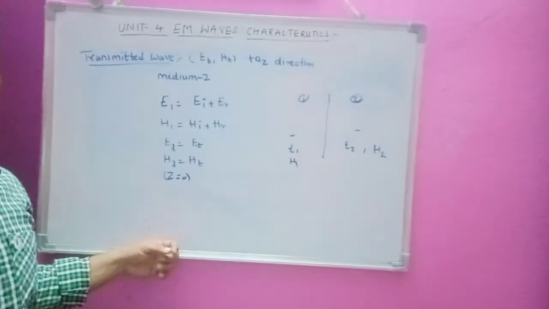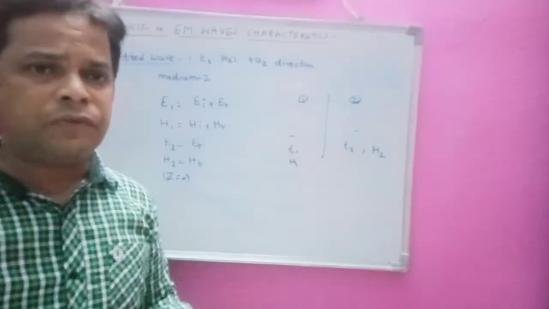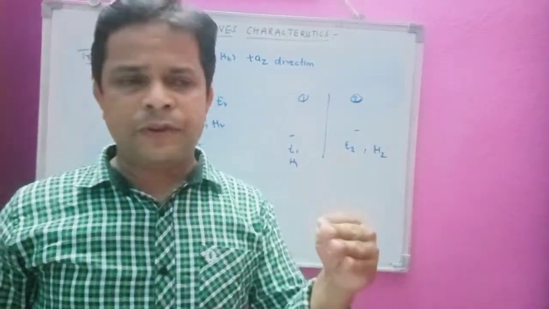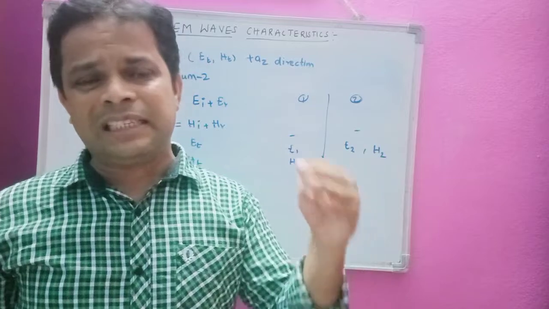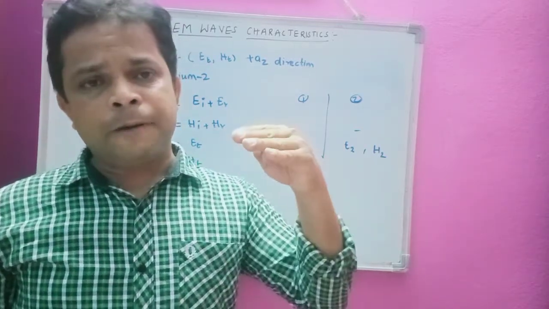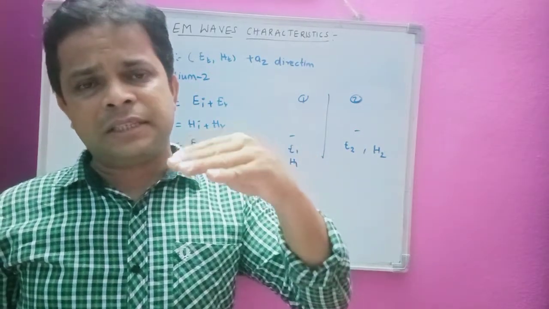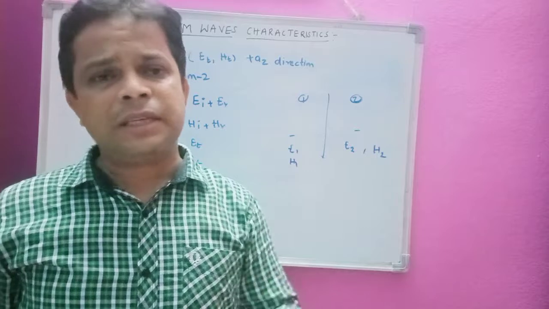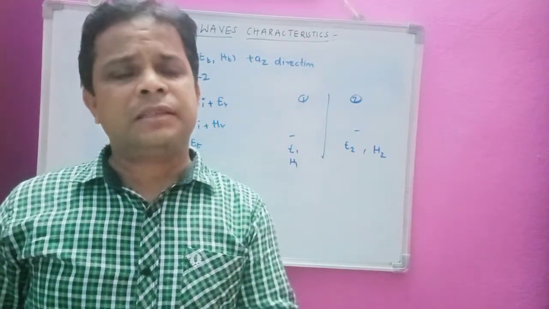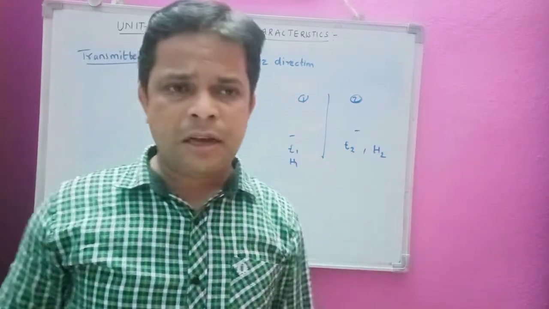The waves are purely transverse, perpendicular to the interface, so the electric field and magnetic field are tangential at the boundary interface. So the tangential component of E is continuous, and the tangential component of the magnetic field H is also continuous at the boundary interface.